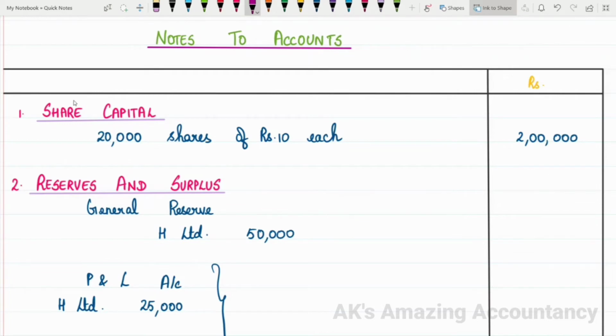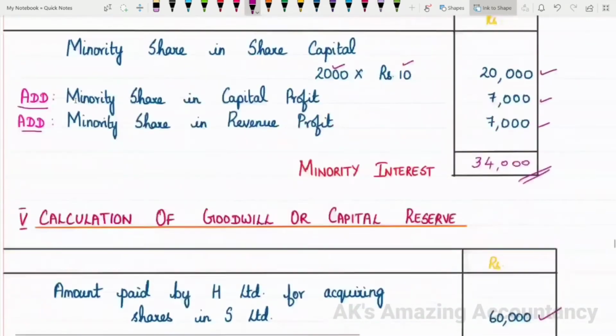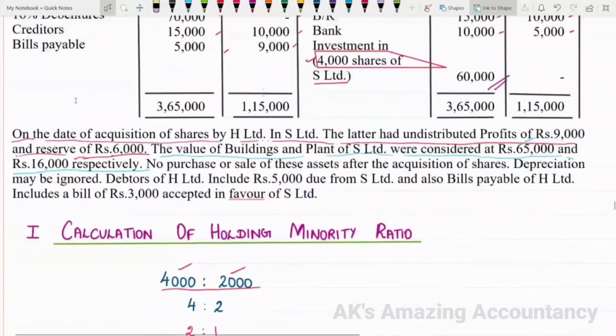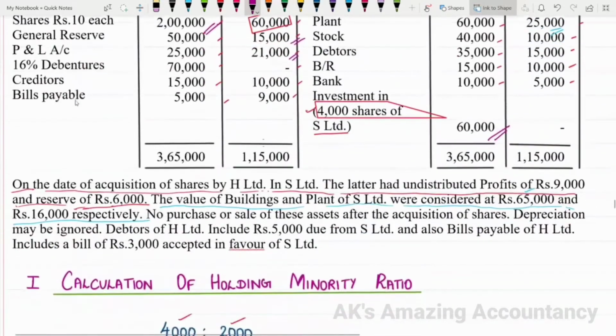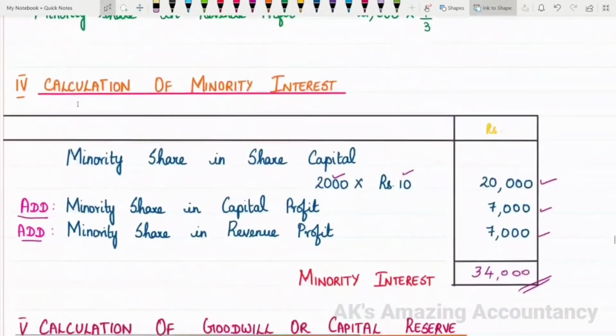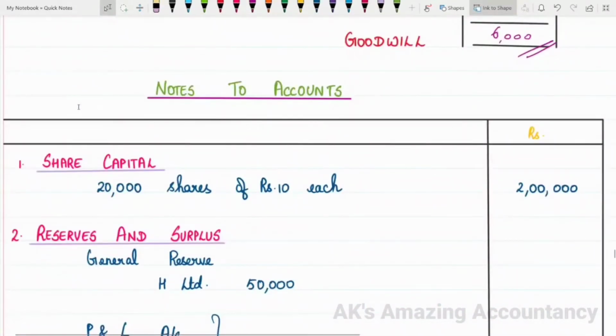So, note 1 we have is share capital. For the purpose of share capital, you have to look at only H Limited's share capital. That only will come while preparing the consolidated balance sheet. So you can refer to the problem for this. So what is given in the problem? You're given share capital, H Limited's column. How much is there? 2 lakhs, which means 20,000 shares of rupees 10 each. That alone will come as note 1 now. So let us enter share capital 20,000 shares of rupees 10 each. It gives us 2 lakh.